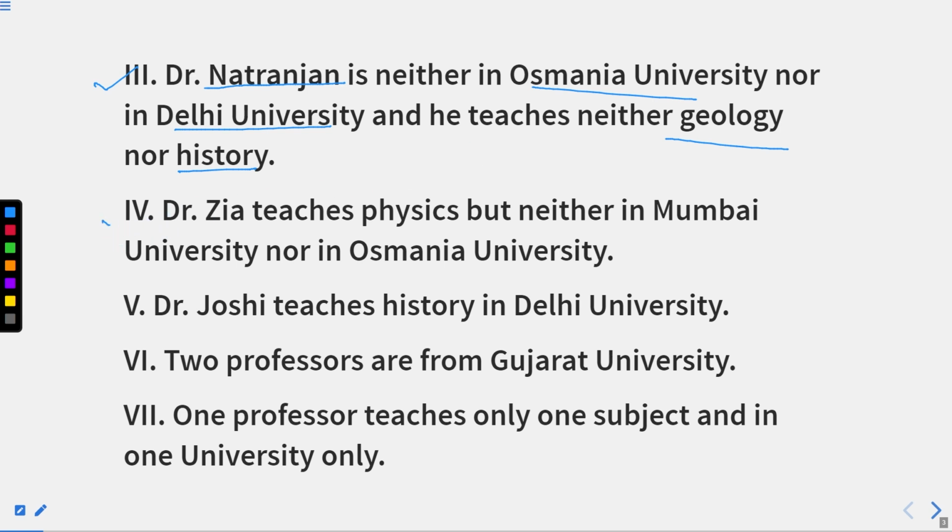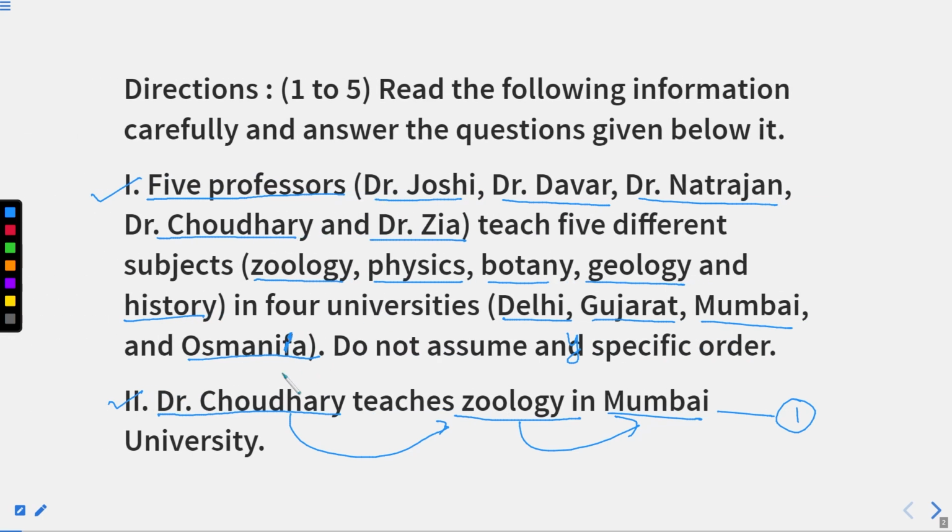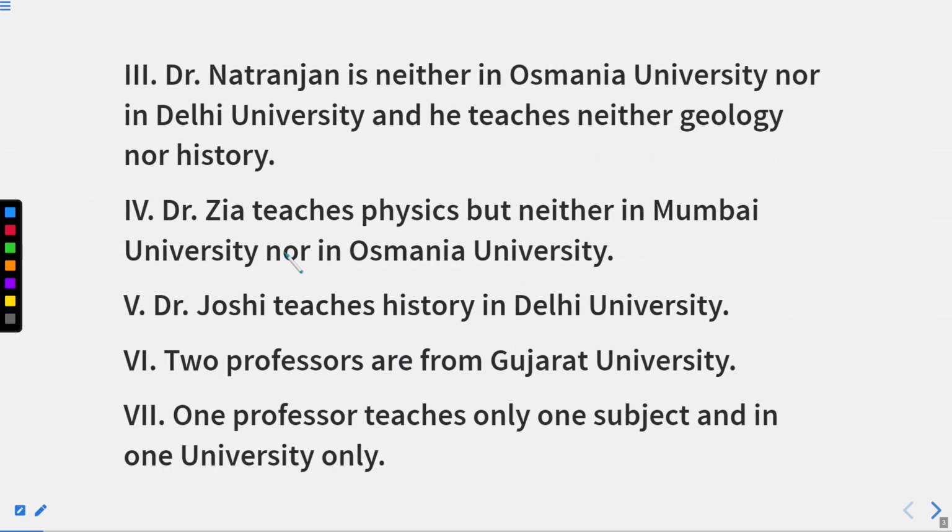Now the fourth statement is related to Dr. Zia. Dr. Zia teaches physics. So it is a clear cut statement. But neither in Mumbai University nor in Osmania University. So from here we get one piece of information, that Dr. Zia teaches physics. And from the previous, we get that Dr. Chaudhary teaches zoology. So till now we are sure of 2 professors and what their subjects are, right?